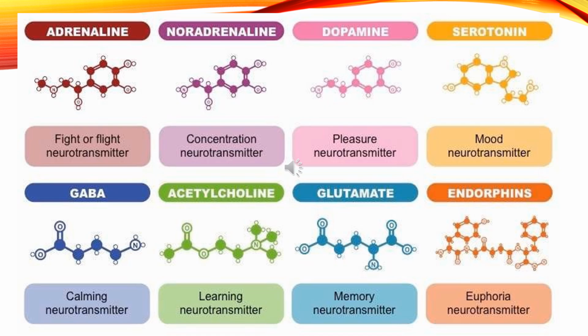Which neurotransmitter increases when you are scared because you're being chased by a dog? Which neurotransmitter increases when you feel very happy because you meet someone you love? Which neurotransmitter increases when you are trying to recall a traumatic event in your childhood?